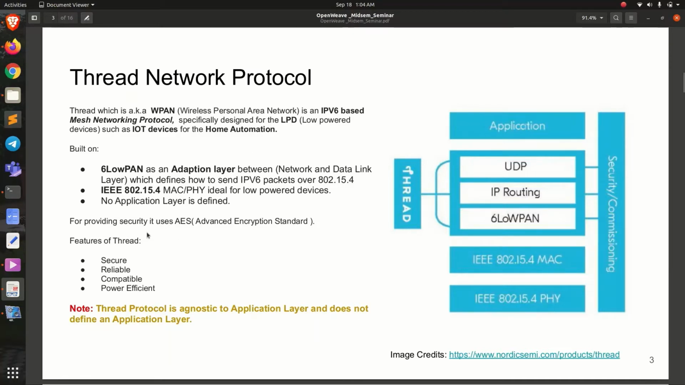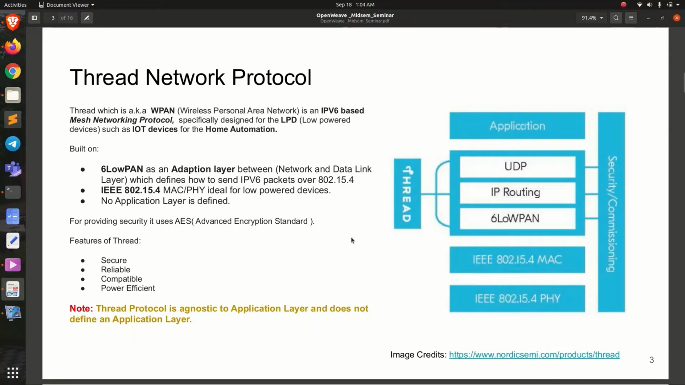So there's a need for a standard network and technology for IoT, which is secure, reliable, compatible, and power efficient. Why power efficient? Because these IoT devices have limited memory and processing power. Along with that, they are operated on batteries. So for this reason, such a technology or stack is required, and that's why the Thread protocol was introduced.